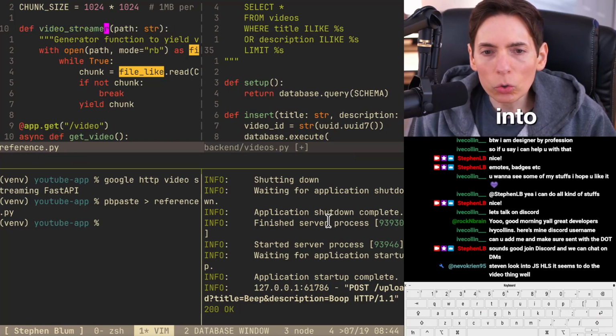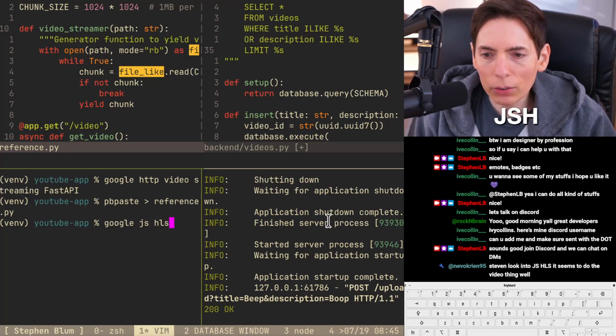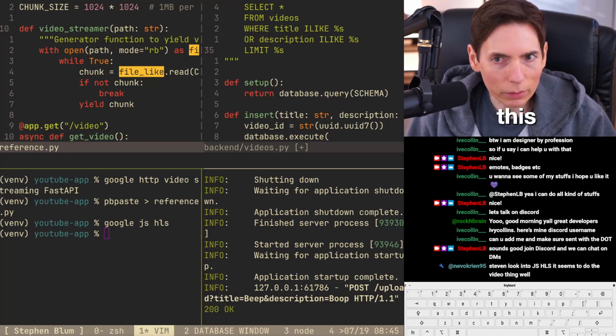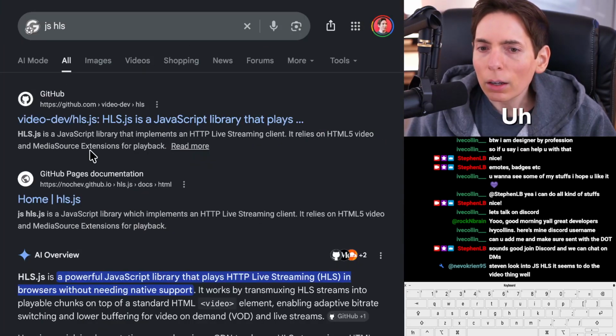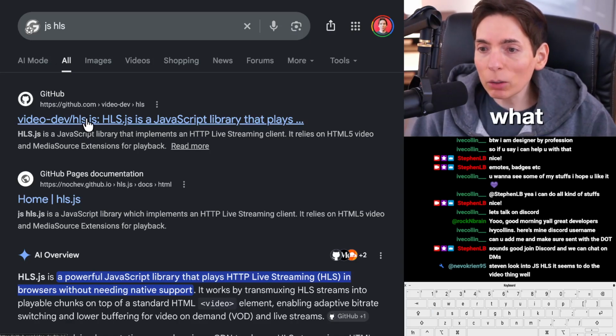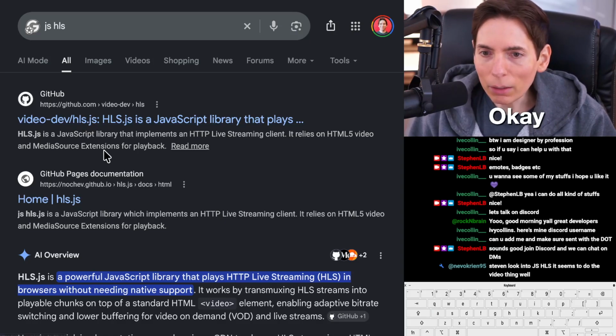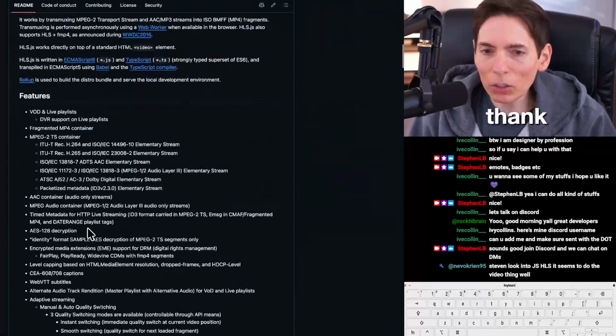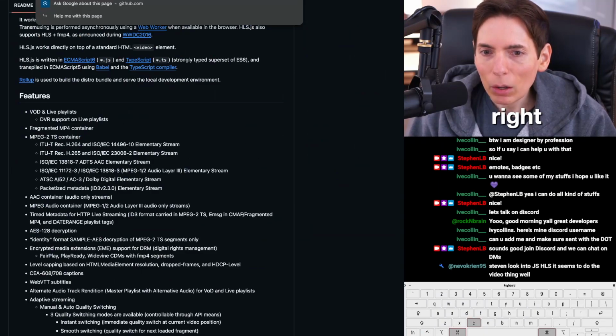Steven, look into JSHLS. It seems to do the video thing well. Okay. Google JSHLS. All right, let's take a look at this. HLS JavaScript library, implement a live streaming client. Oh, perfect. That's exactly what we need. Okay, so this is the front end. Thank you, Neva. All right, perfect.